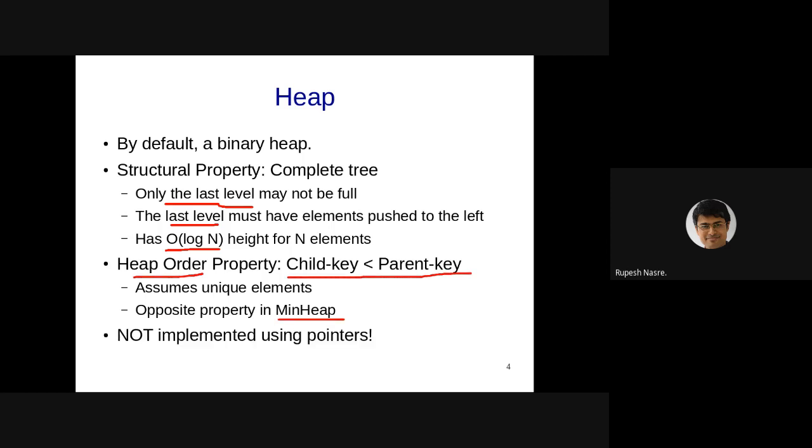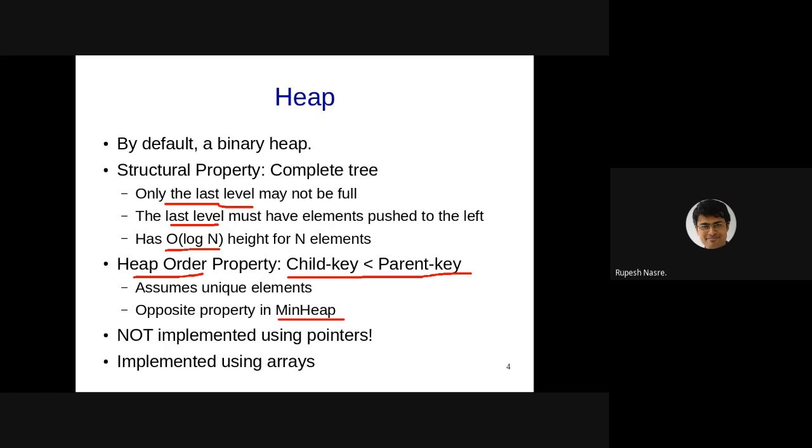And typically it doesn't get implemented using pointers. Typically it gets implemented using arrays, but that is also not strict. But that is what we are going to use in our implementation. And there are reasons behind that. I'll explain to you soon.